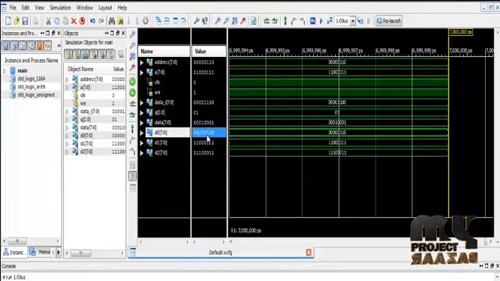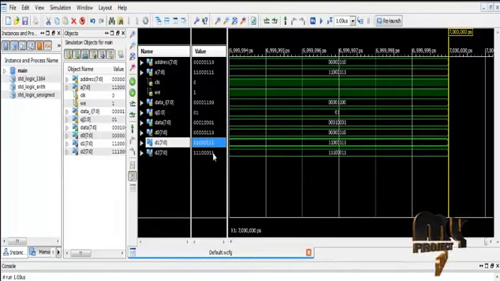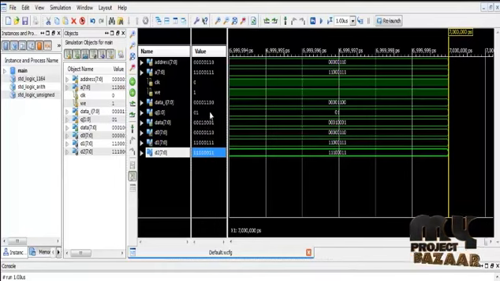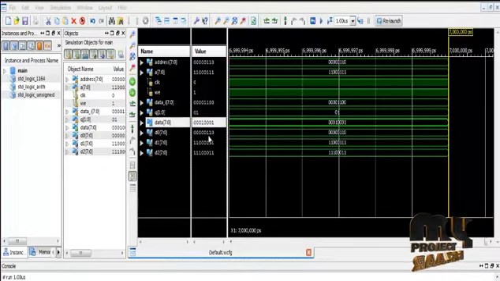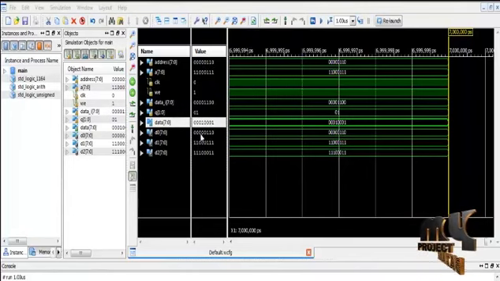D0 is the ROM output, D1 is the RAM output, D2 is the interleaver output. Data out will be the SISO decoder output. D0 is fully dependent on the address input, 00000110. And next is the RAM output. RAM output fully depends on the input of the RAM address, 11000111.